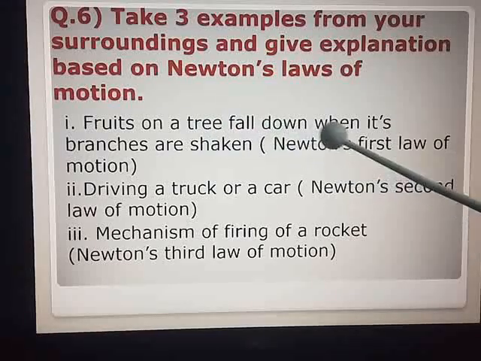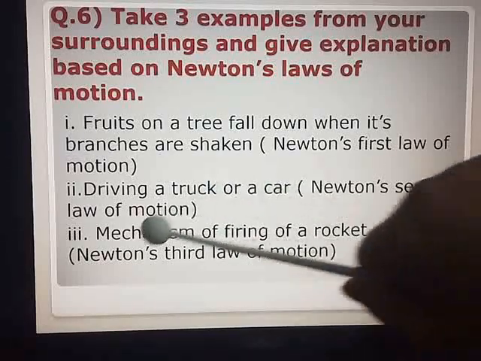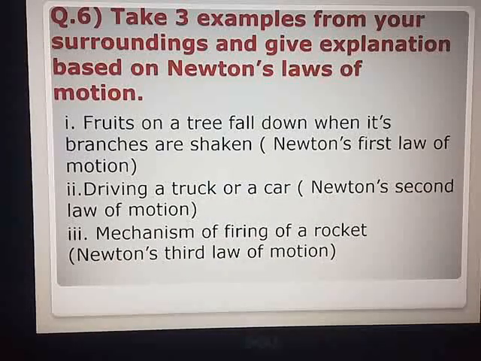Fruits on a tree fall down when its branches are shaken. Example from Newton's first law of motion. Driving a truck or a car. You know, when you are driving any vehicle, then the movement should be in the same direction. So Newton's second law of motion. And the mechanism of firing of a rocket, Newton's third law of motion. So these are the examples which I have taken from the textbook. This I have taken from Google. Apart from this, you can search examples on your own and write down the answer in your notebook.